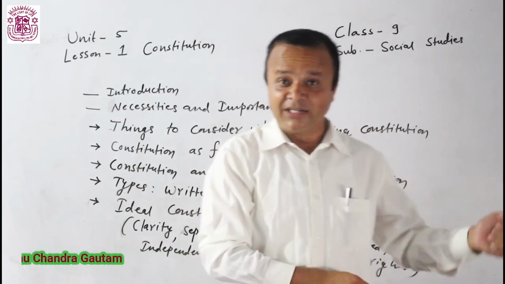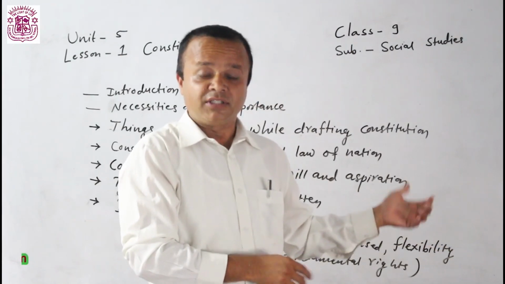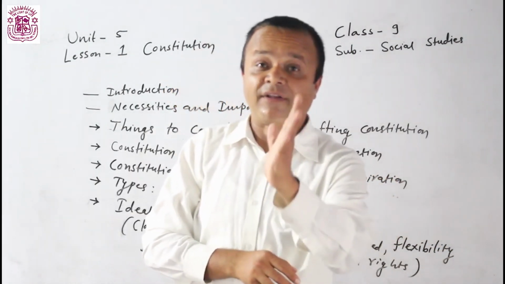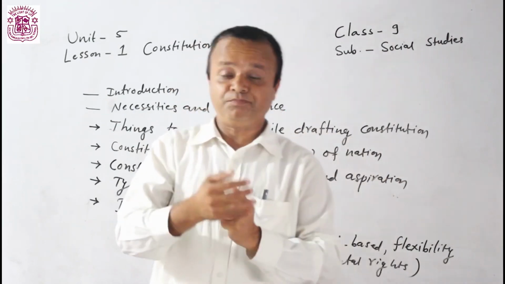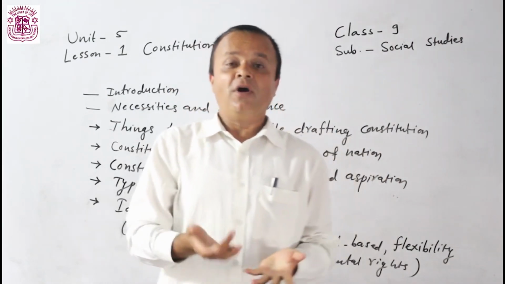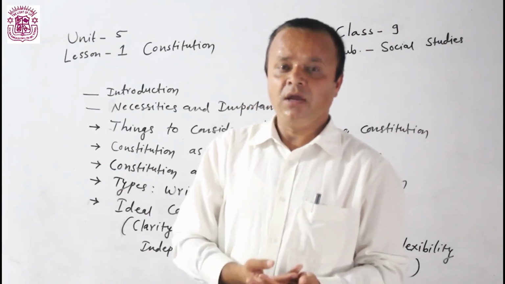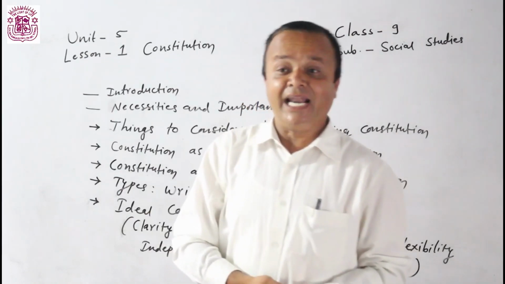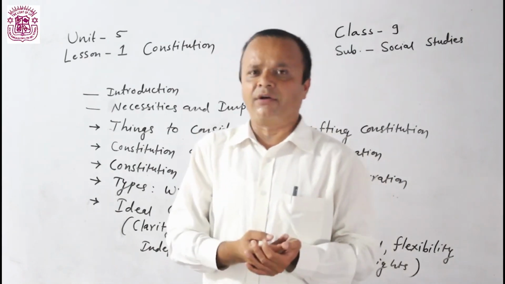Why? Because in our country constitutions were not made as per the will and aspiration of people. If the constitution is not made as per the will and aspiration of people, then it cannot maintain peace and order in the country.